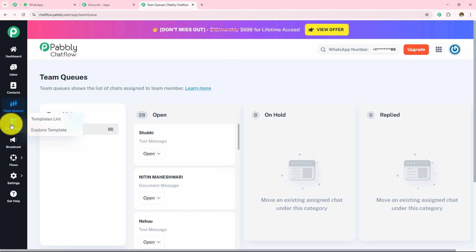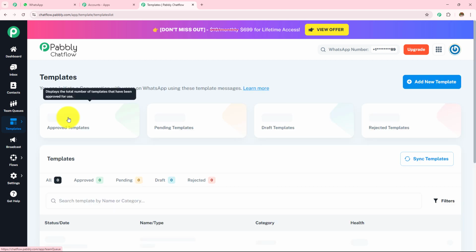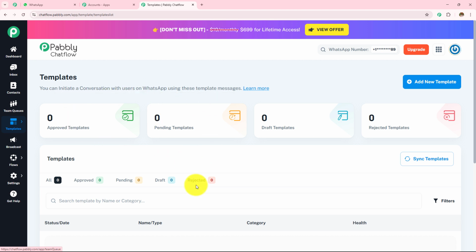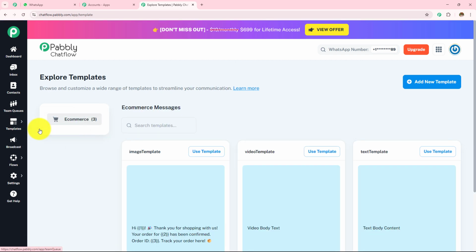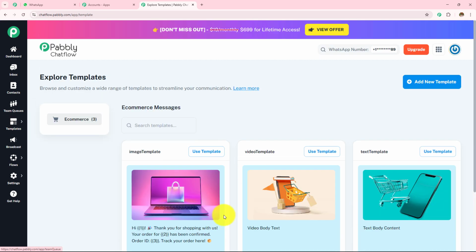Then we have this option of templates: template list and explore templates. If you want to create a new template, simply click on this template list. So this section allows you to create and manage WhatsApp message templates. This is great for automated messages like order confirmations or reminders. Then we have this option of explore templates. Here you can browse all the templates which are available in Pabbly Chatflow.